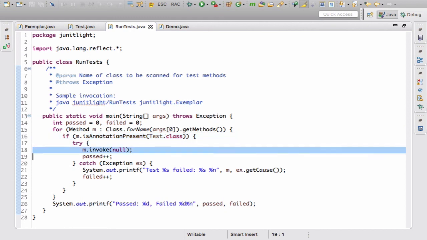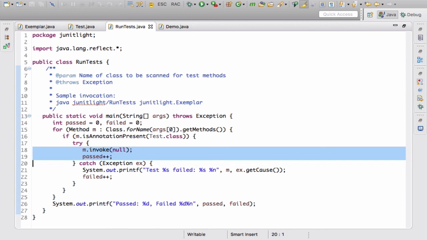If so, we try to invoke the method, and we slightly deviate from JUnit here. So JUnit assumes that we have instance methods. For simplicity, we just assume that we use static methods here. Therefore, we can just pass null as the receiver object. So if the invocation goes through, we can increase the passed counter.